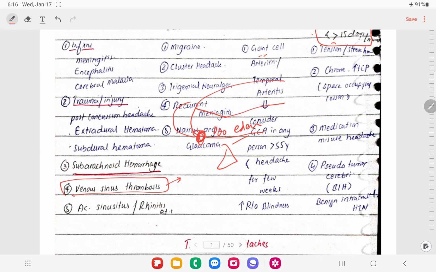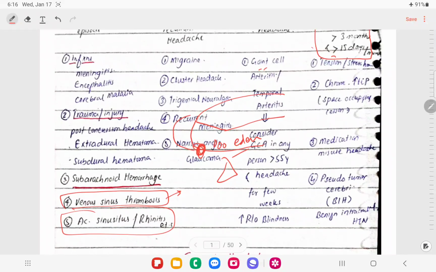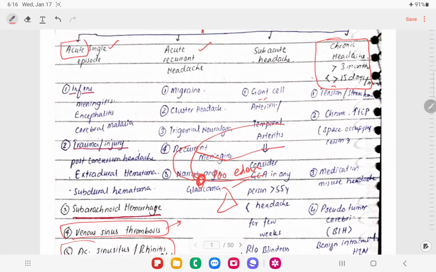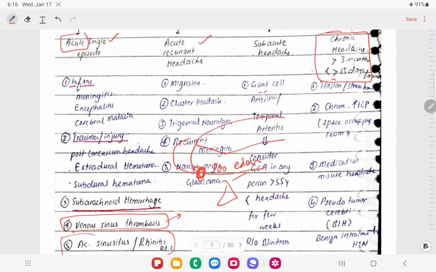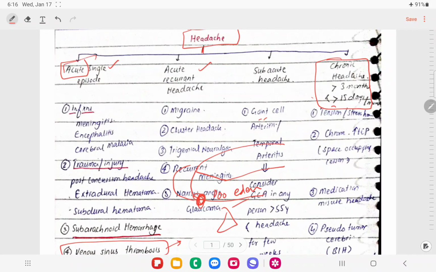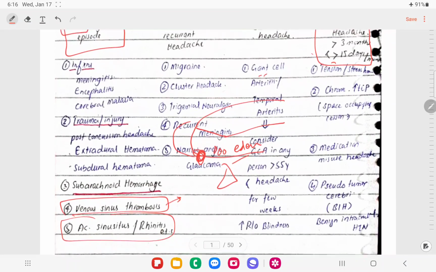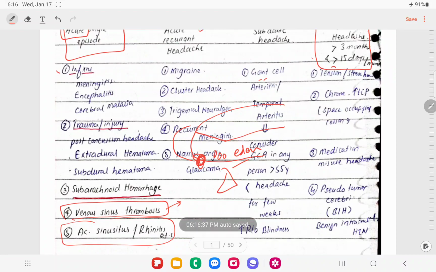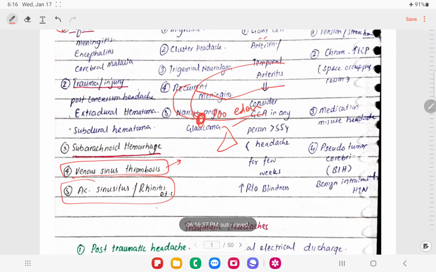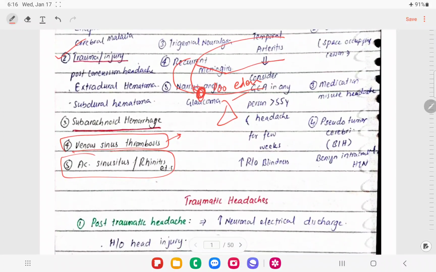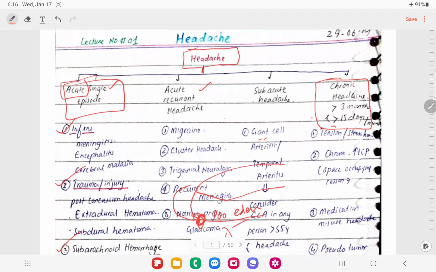The next thing is acute sinusitis and rhinitis. We just need to give anti-allergics and antibiotics to these patients. So that's all about the acute single episode headaches. We have covered the infection part, the traumatic part, subarachnoid hemorrhage, venous sinus thrombosis, and acute sinusitis.